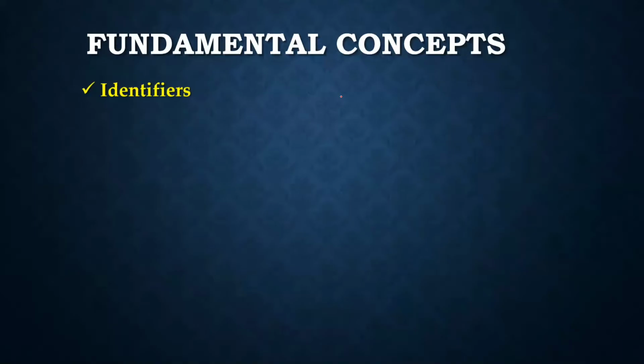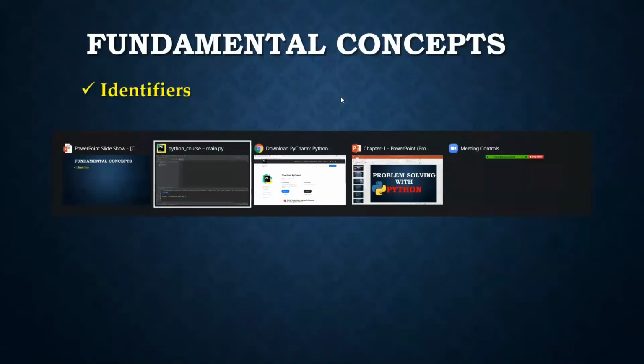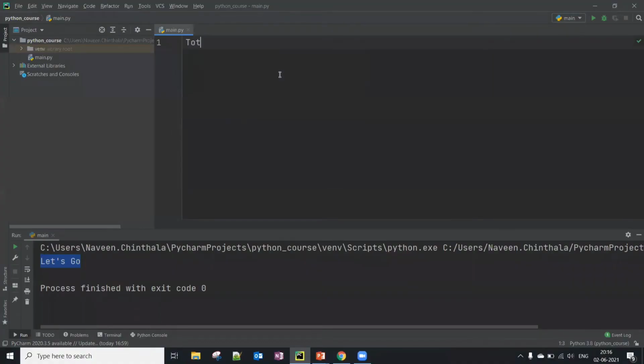For example, Total and total. These two are different identifiers. If you see, this starts with uppercase T and this starts with lowercase t. So as Python is case sensitive, these two are different. So we should know this before defining any variable with this name.